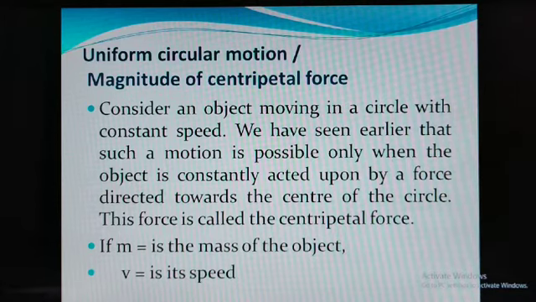Again, you have studied Kepler's three laws, and with respect to those three laws, we are going to calculate the next things. Now see that, consider an object moving in a circle with constant speed. It means that one object is there, like our earth, rotating around the sun.